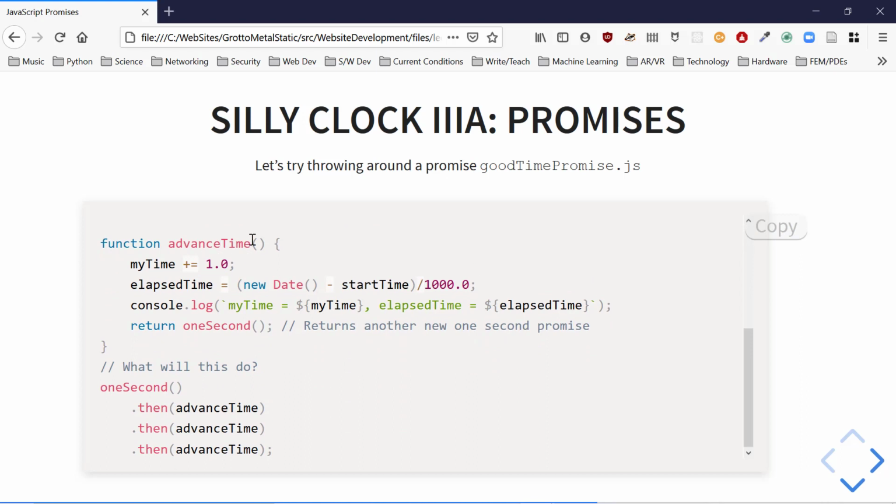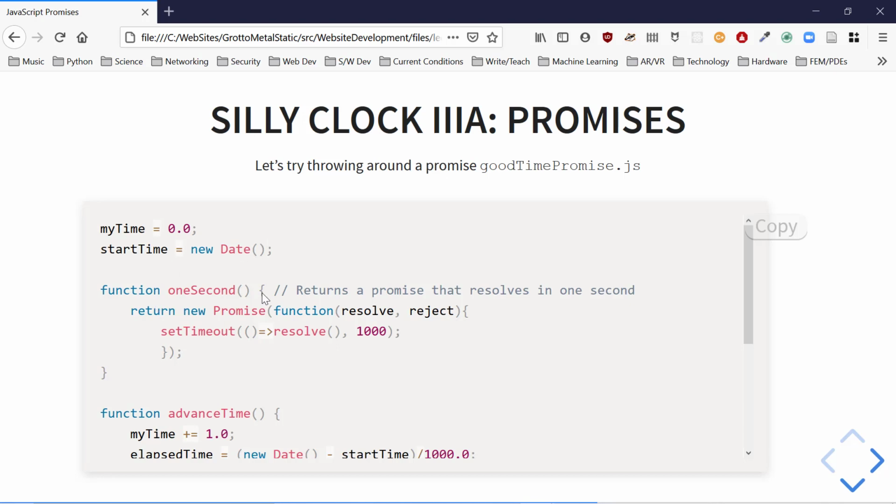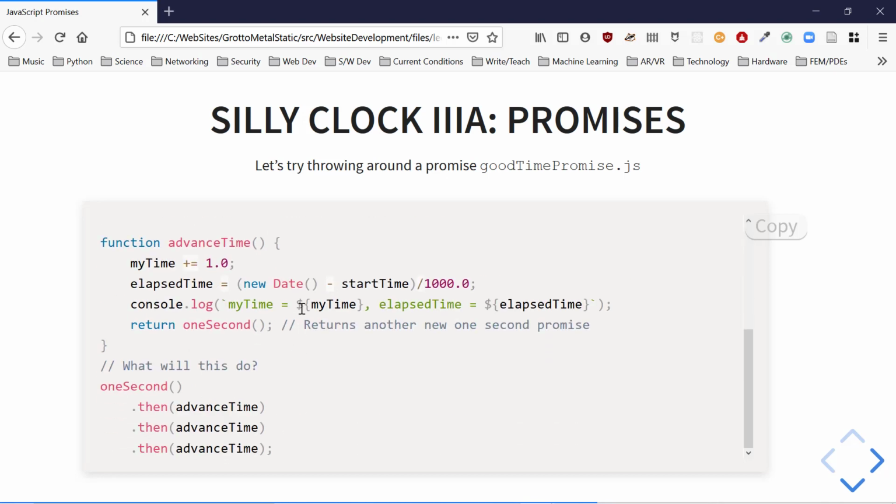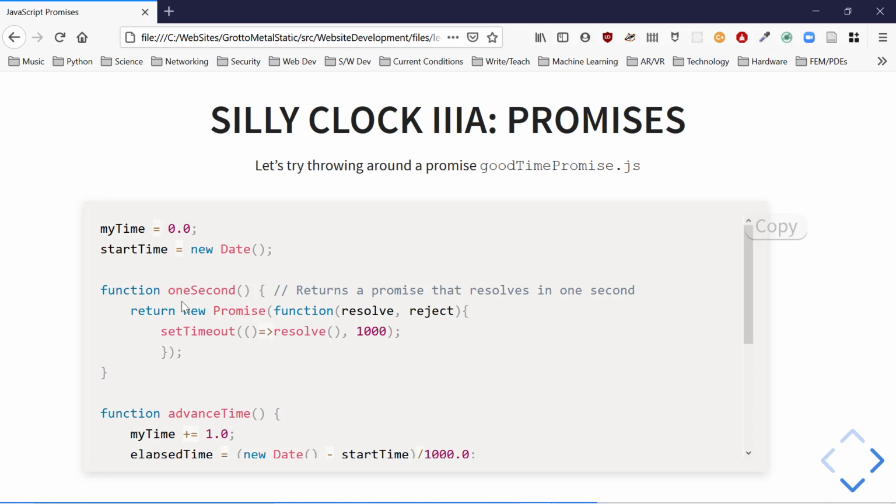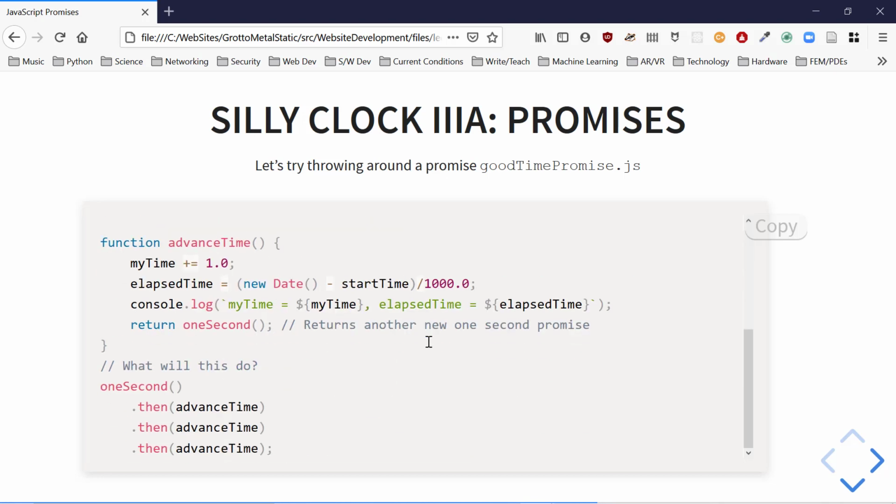What's this going to do? It's going to advance time. Oh, and it's going to return another 1 second promise. So the question is, what's this going to do? Okay. So after the first promise, I'm going to say 1 second. And what's it going to do? Returns a promise. That thing's going to resolve.